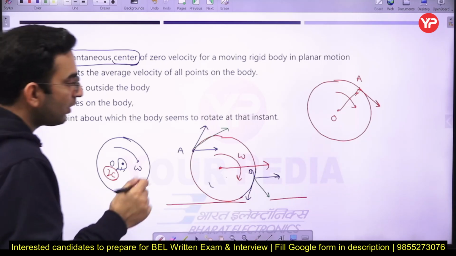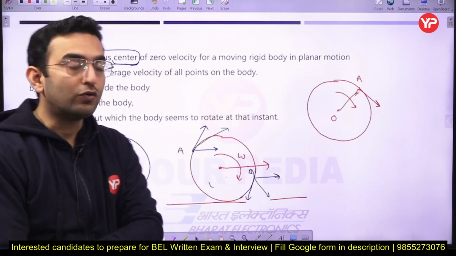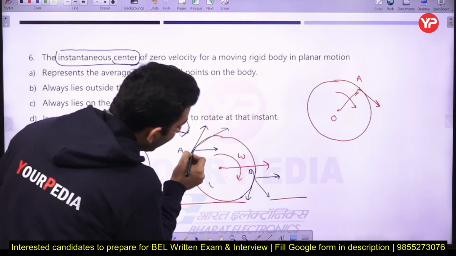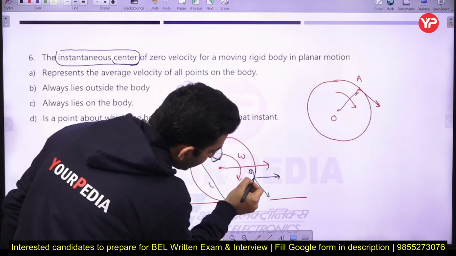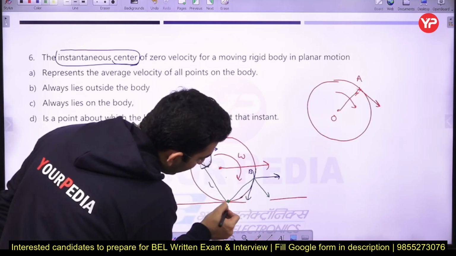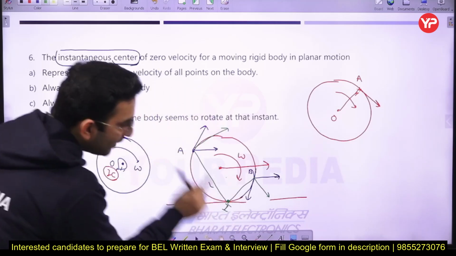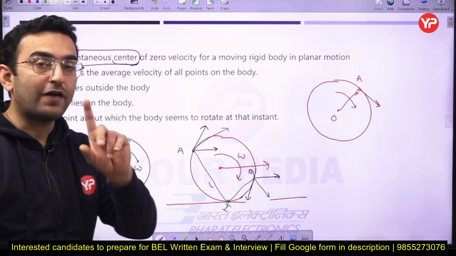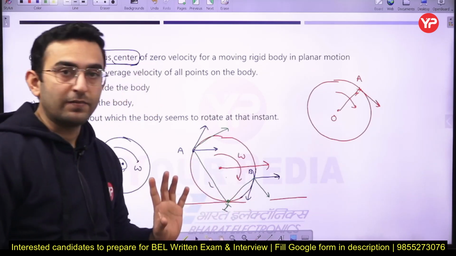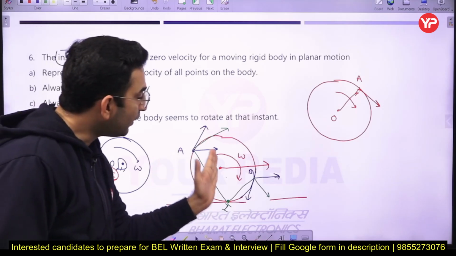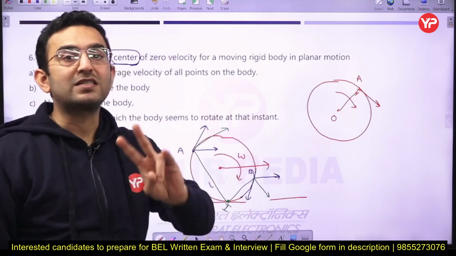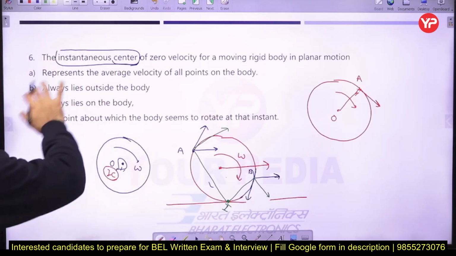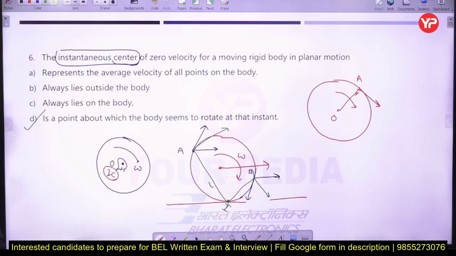In order to find the instantaneous center, you have to create a perpendicular line from each velocity direction. If you draw the perpendicular lines, you see they intersect at this particular point I. So this I point represents the instantaneous center. Here we can assume this entire wheel is having a pure rotation about this particular point I. As soon as the wheel changes its position, the corresponding instantaneous center will also change. Just remember that. So I can say the instantaneous center is a point about which the body seems to rotate at that particular instant.